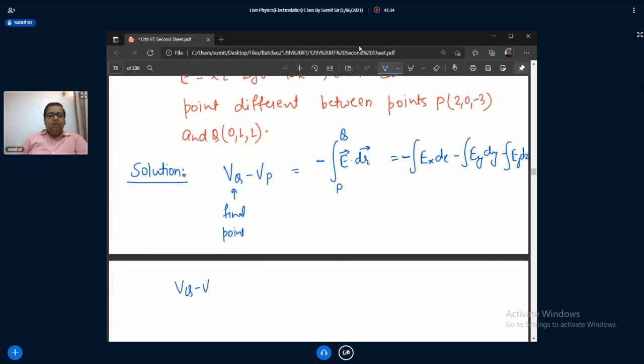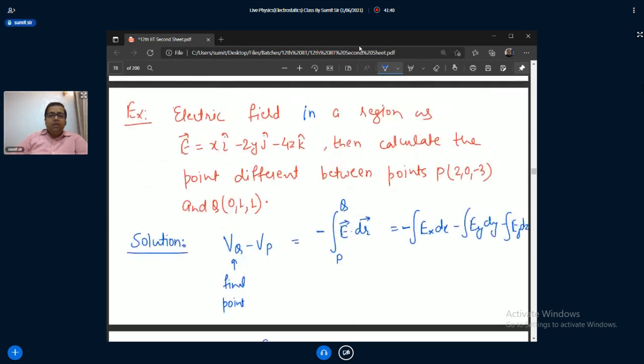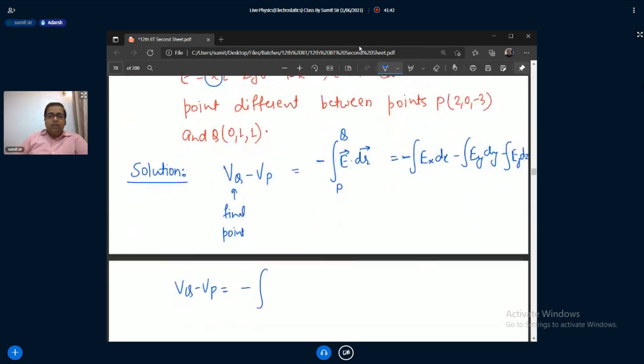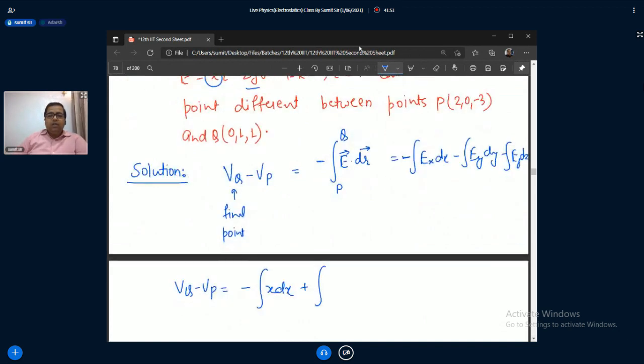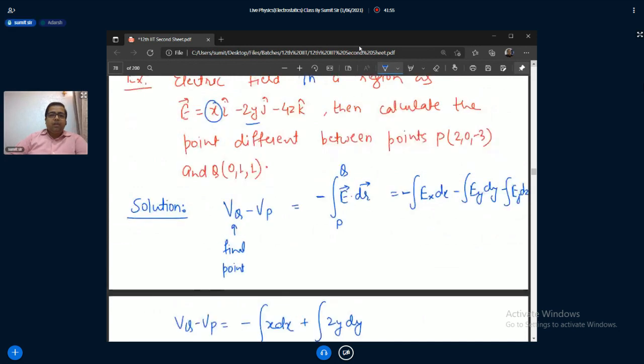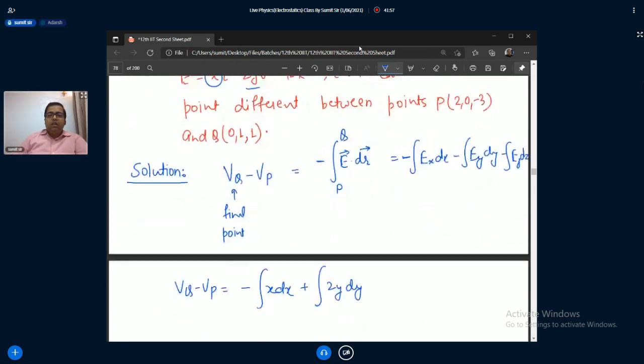So VQ minus VP is equal to minus of the integral of Ex, this Ex, x dx minus, y, 2y. So minus minus plus, that is 2y dy. And the third is minus again, so it will become plus 4z dz. From where to where?